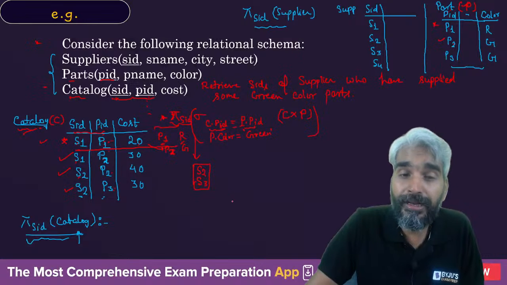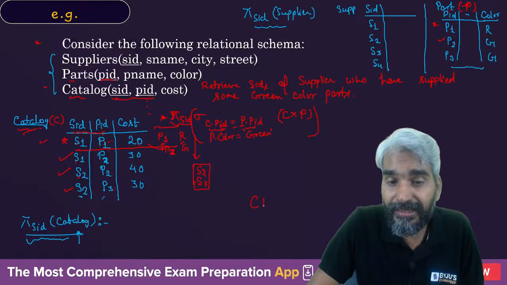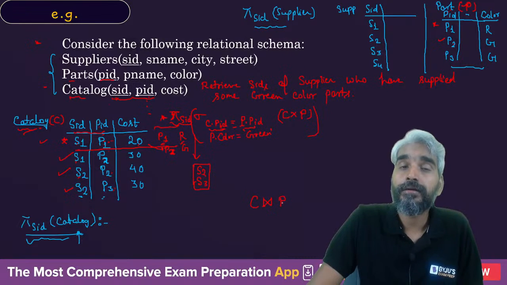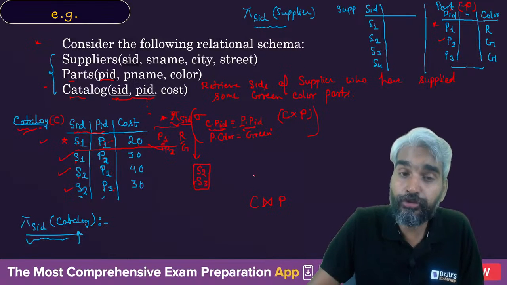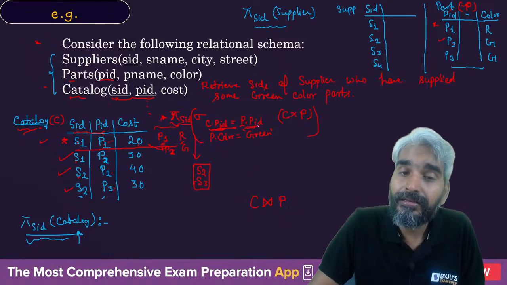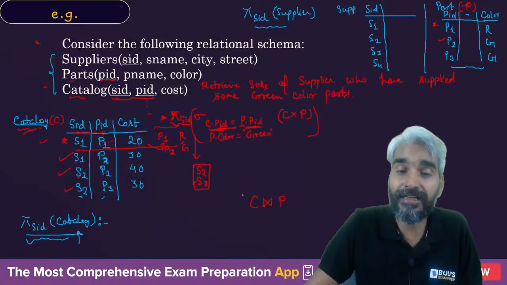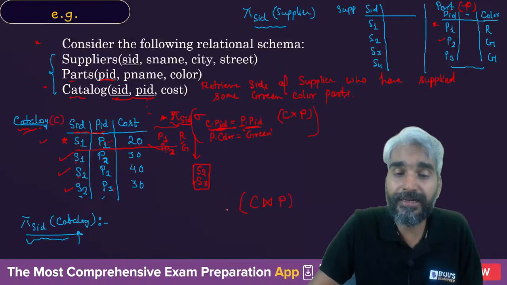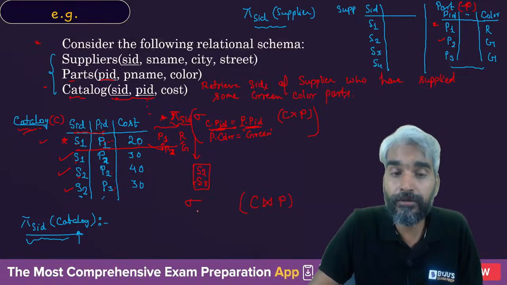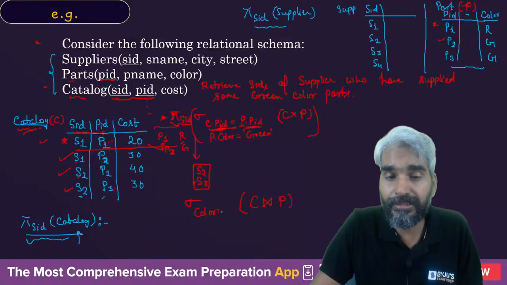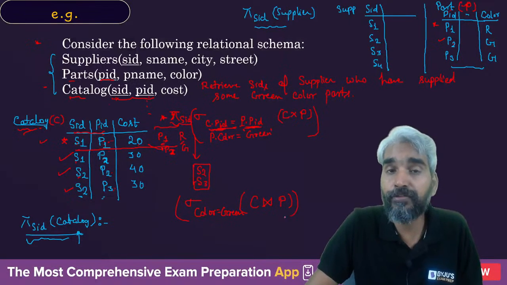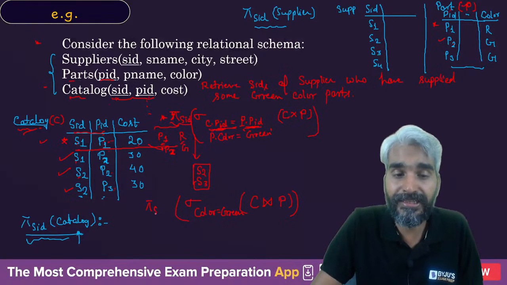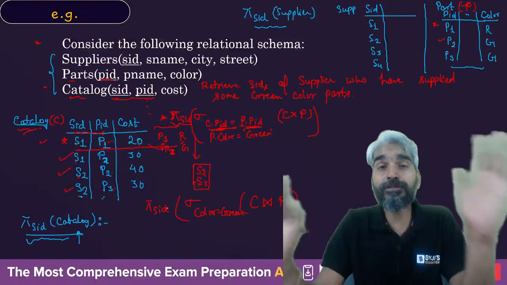So the same query can be written in a different way: you can just do the natural join of catalog and part, because of that natural join you have already defined this equality condition. From this you only need to select the tuples in which color is equal to green, and from those tuples you need to project the SID. This is another way, but you just need to understand.